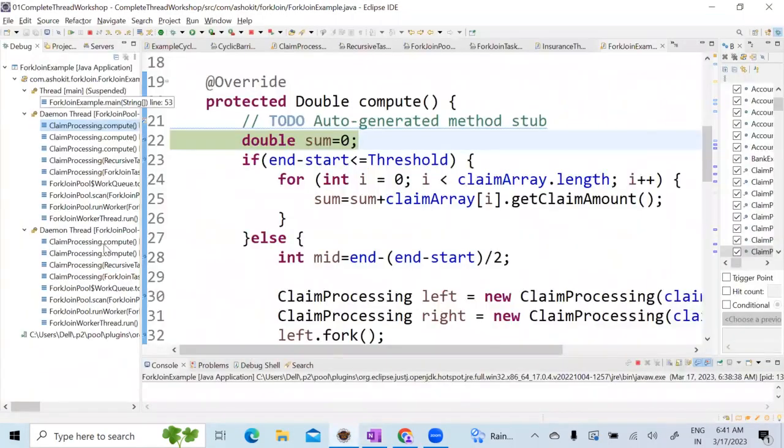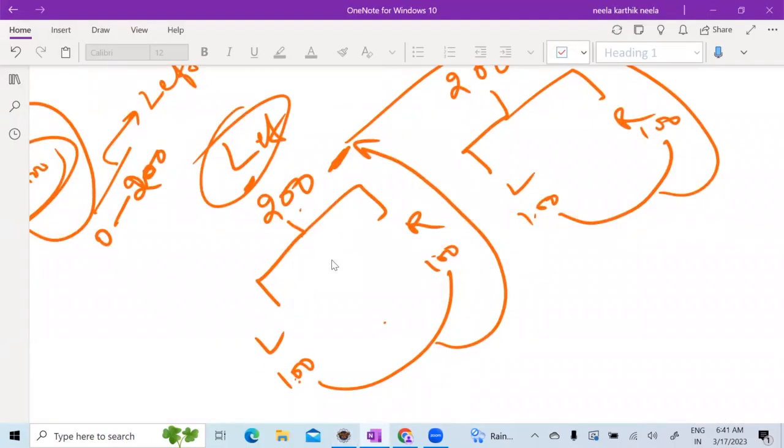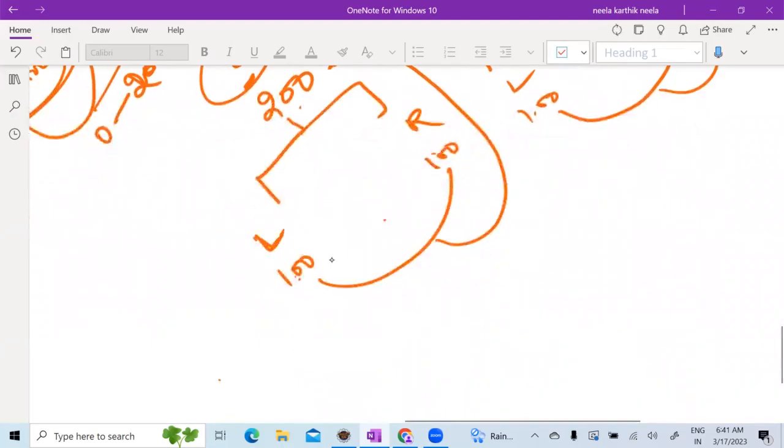Now let us come back to the left. Now if I debug, currently it is 200 and 0. Can I say I'm within the threshold or beyond the threshold? Beyond the threshold. That means it has to be split again. Yes. So what is the mid you will get? 100, correct? Now again, these 200 claims are divided into left and right, and left will process 0 to 100 and right will process 100 to 200, correct?